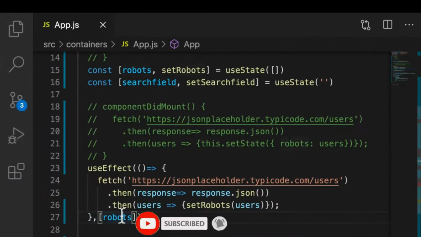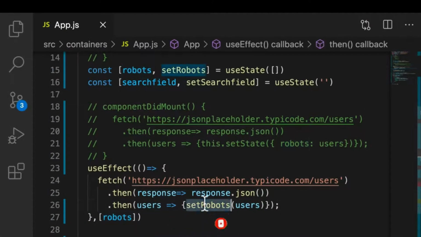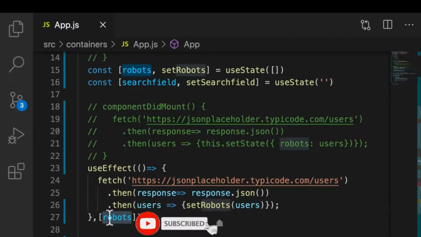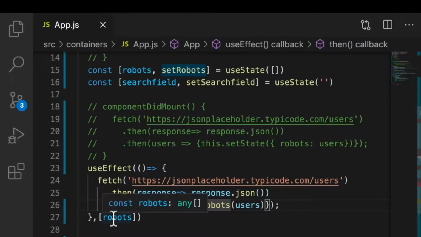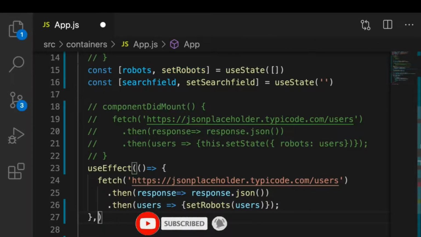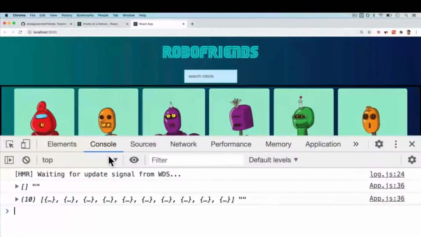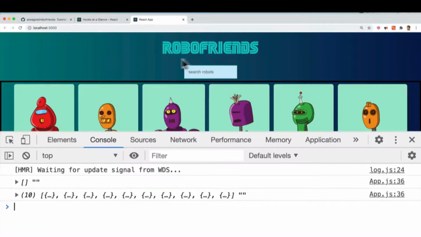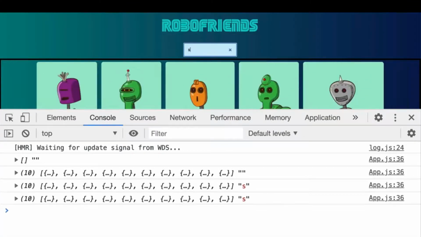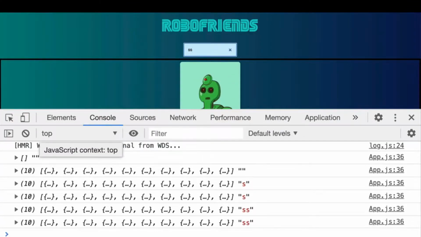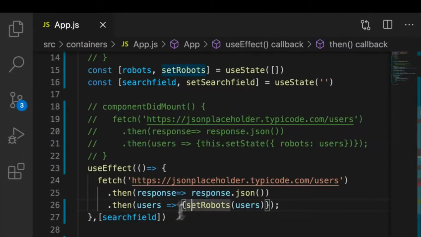Why is that? Well, because robots changes, right? We always run setRobots. So that means, hey, run useEffect because robots changed. Hey, run useEffect because robots changed. That's exactly what we were doing before without the second argument. But in here, if we do, let's say, searchfield, only run useEffect if searchfield changes. If I save this and go back, there you go. It no longer goes into that infinite loop. But if the searchfield changes, you'll see that we're fetching again. So that's not good either.